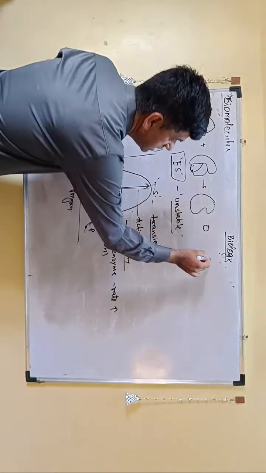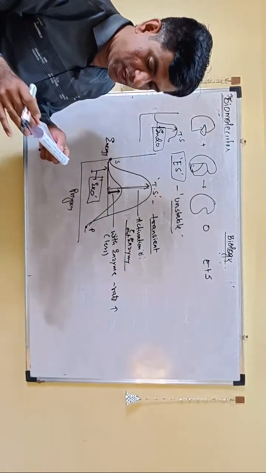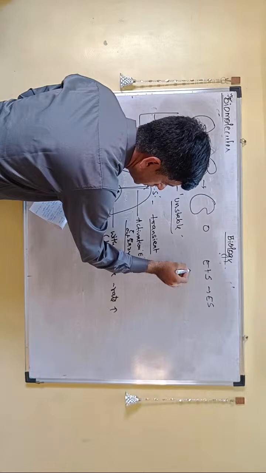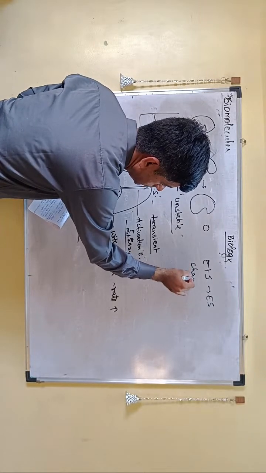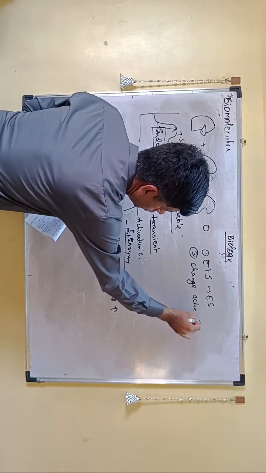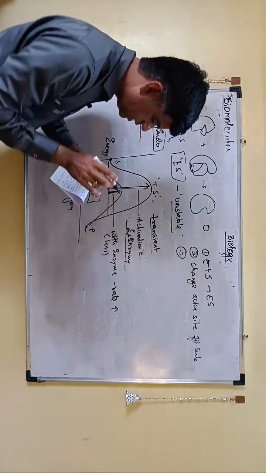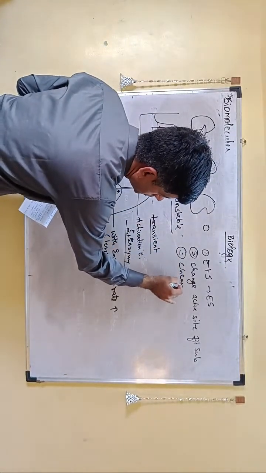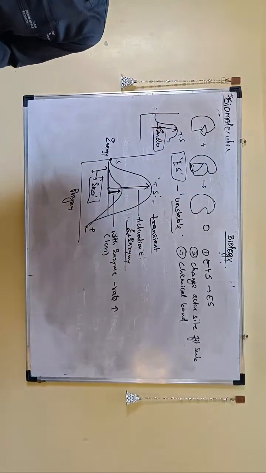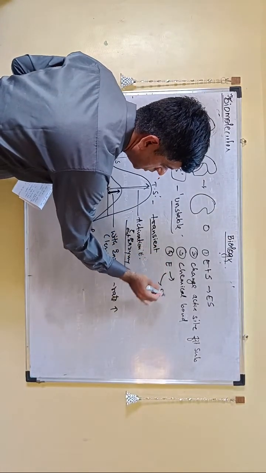So they have told that enzyme binds the substrate at the active site and it forms what is called the ES complex. Now there is a change, the steps they are given. There is a change in the active site to fit the substrate. The next step is that chemical bonds are formed. Whatever, like you want to break it or you want to make it, and the last step is that your enzyme will be released and your product will be released.